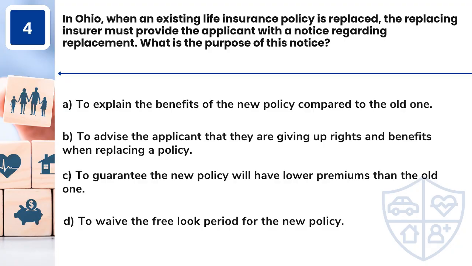Question 4. In Ohio, when an existing life insurance policy is replaced, the replacing insurer must provide the applicant with a notice regarding replacement. What is the purpose of this notice? A. To explain the benefits of the new policy compared to the old one. B. To advise the applicant that they are giving up rights and benefits when replacing a policy. C. To guarantee the new policy will have lower premiums than the old one. D. To waive the free look period for the new policy.